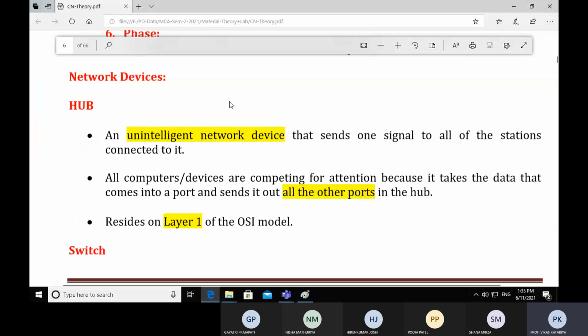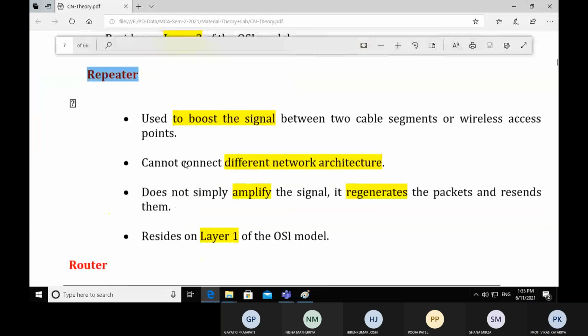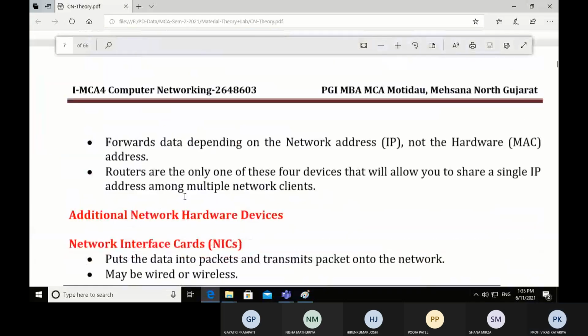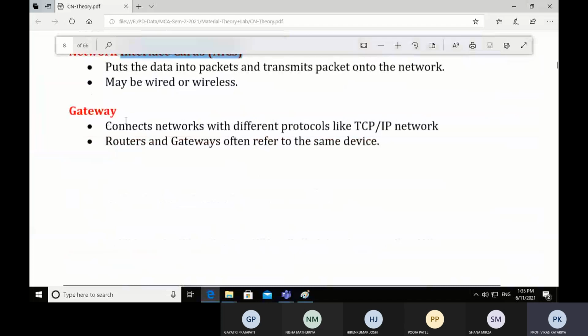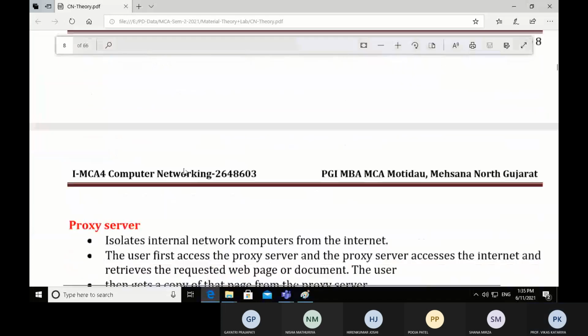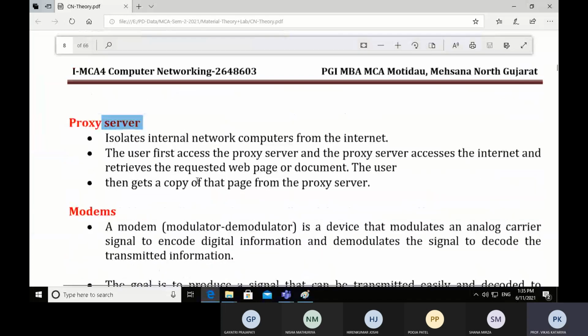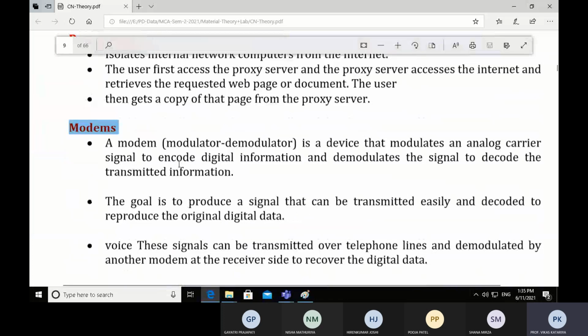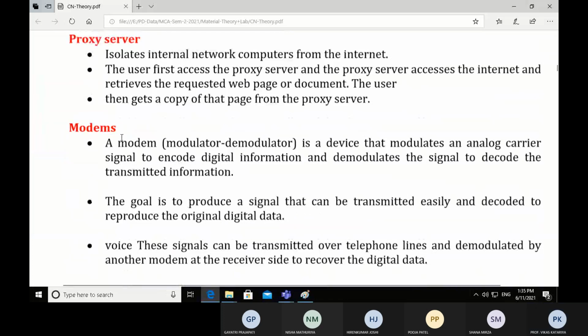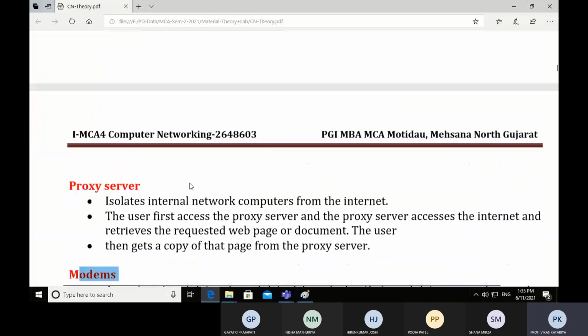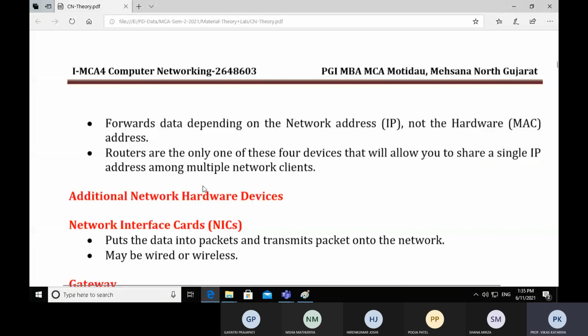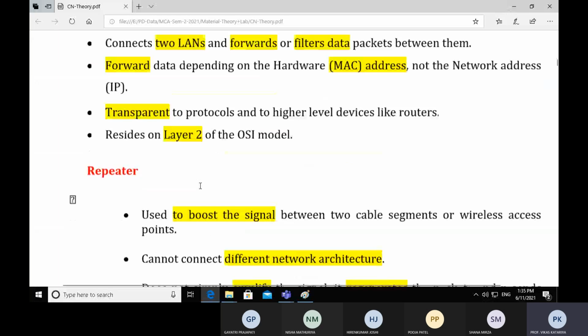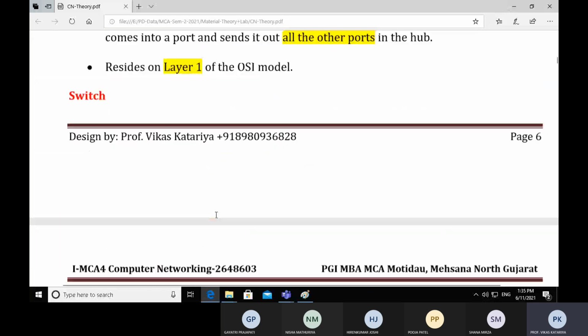So hub, switch, bridge, repeater, router, and NIC card, proxy server, modem. So these are some network devices which we have to know. GTU mostly asks a short note on that point, so you should understand very carefully.